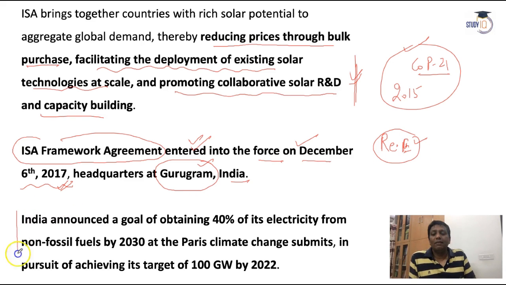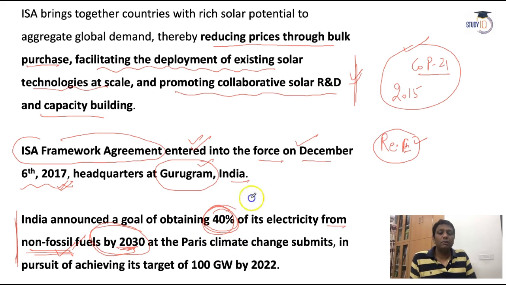What about India's target? By 2030, from non-fossil fuels. Fossil fuel means petrol, diesel, coal. Non-fossil fuel means solar energy, wind energy. So with the help of non-fossil fuels, by 2030, India has a target to reach 40% power generation. So 40% of power generation in India by 2030 will be generated with the help of renewable energy. Renewable energy means non-fossil fuels.